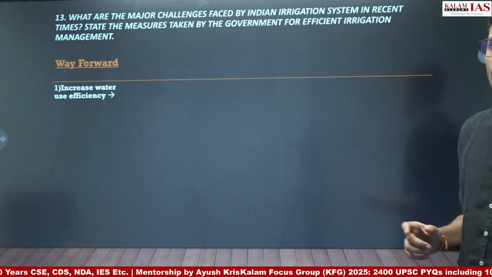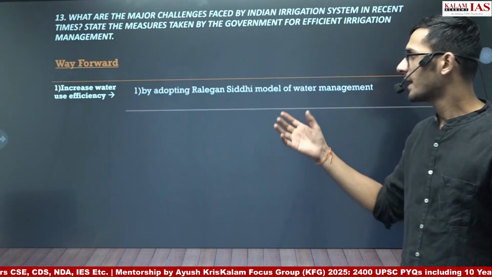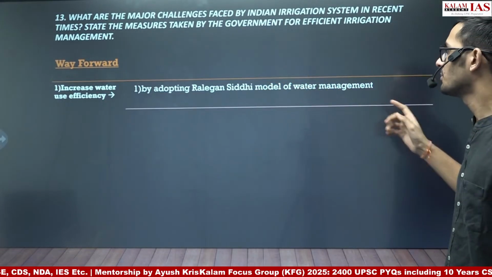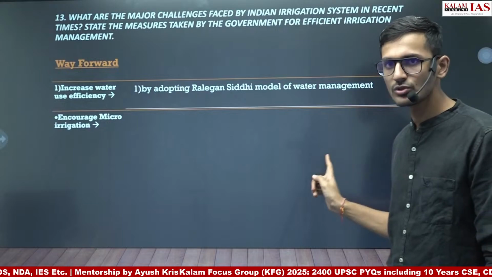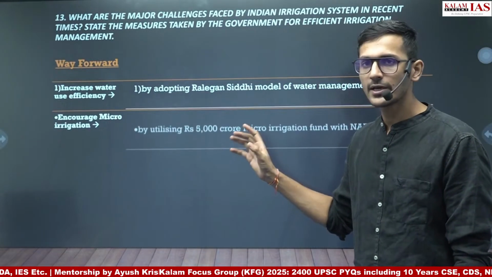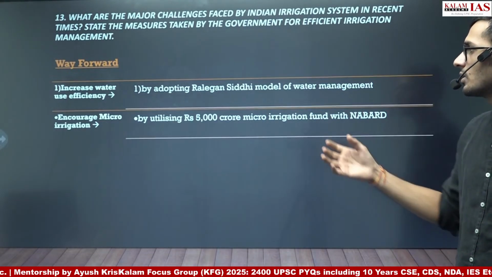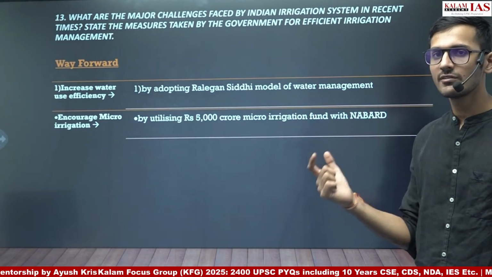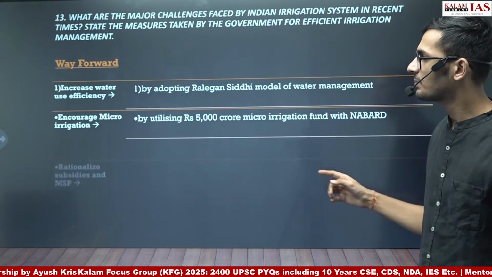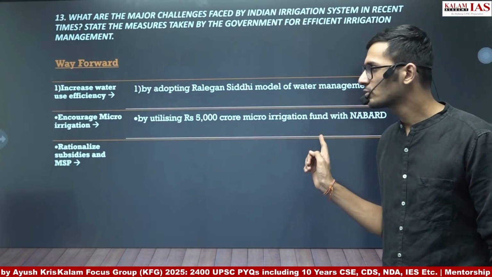First is increase water use efficiency. By adopting the Per Drop More Crop model of water management, we can increase water use efficiency. Encouraging micro irrigation. Micro irrigation has high water use efficiency of 90%. So the 5,000 crore rupees fund available with NABARD should be utilized properly for encouraging micro irrigation.